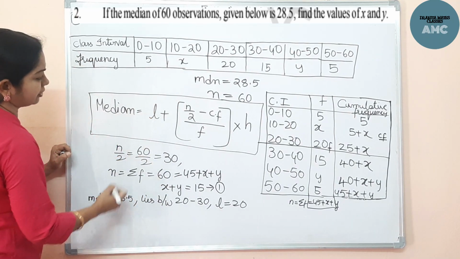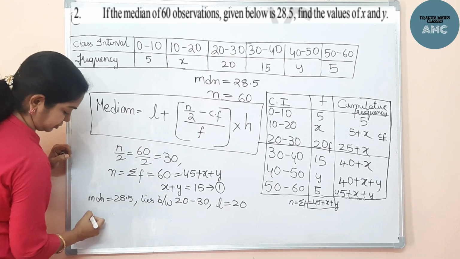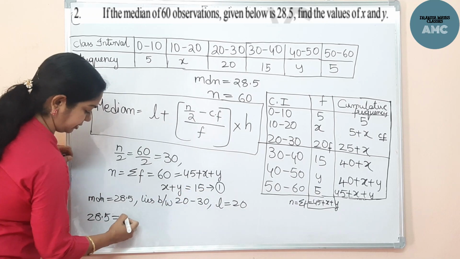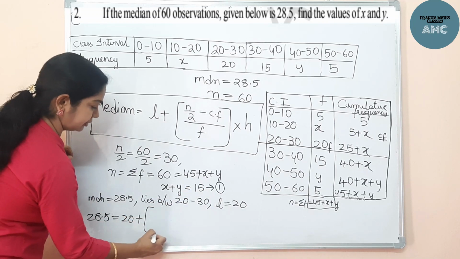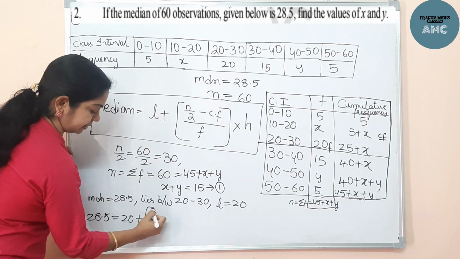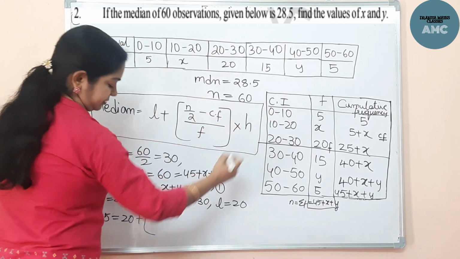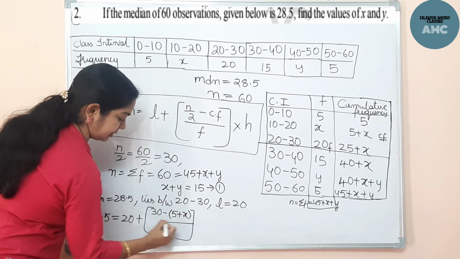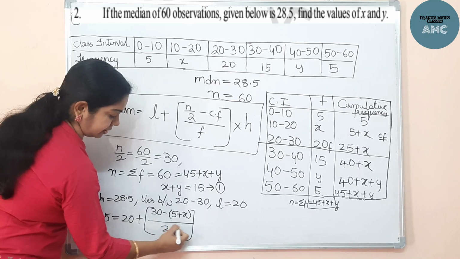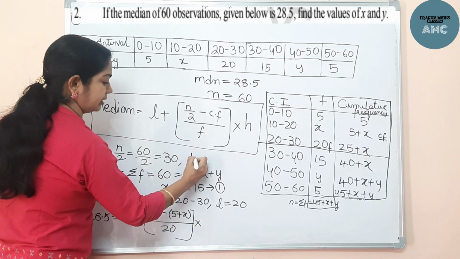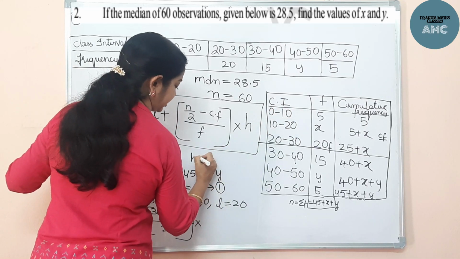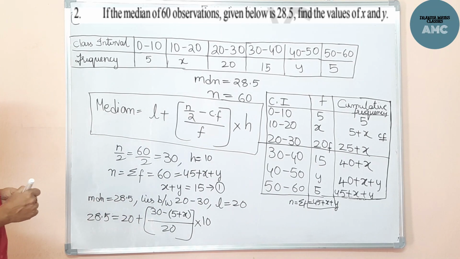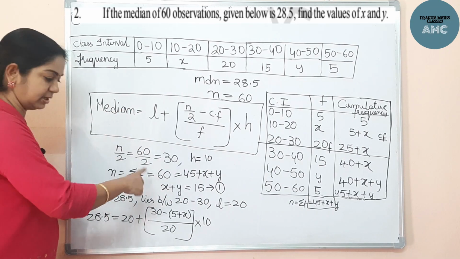Median, now we wrote the formula here. So 28.5 is given. Now what is L? L is 20 plus, n by 2 is 30, minus CF is 5 plus x, by F. F is 20, into h. We didn't write the h value, the class size is 10. So 10. Okay children, copy down. I'll be rubbing that part and we will do the other part of this.